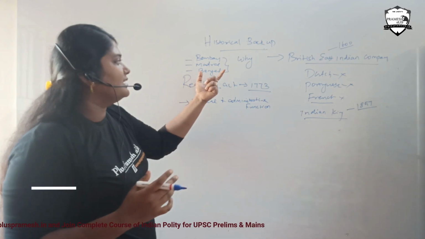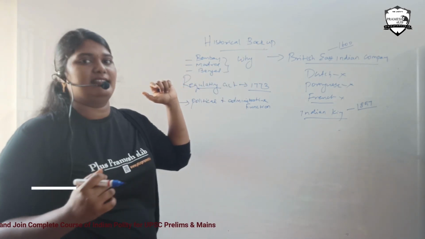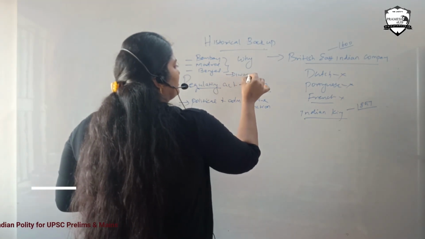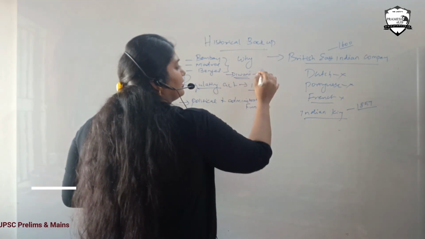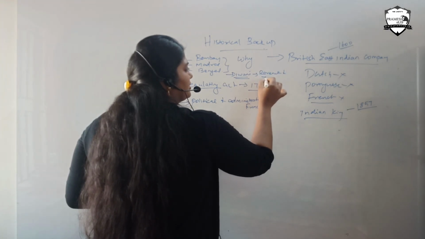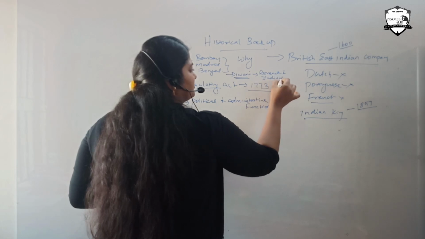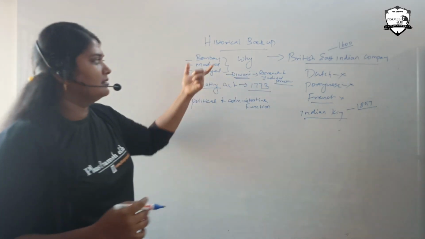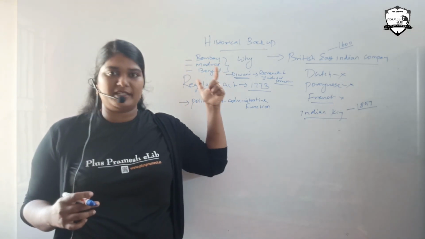The important thing is they also had the Diwani rights. Diwani rights are rights for revenue and judicial practices in these areas occupied by British officials.